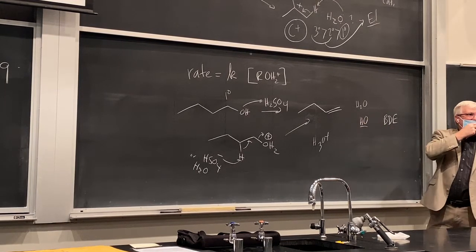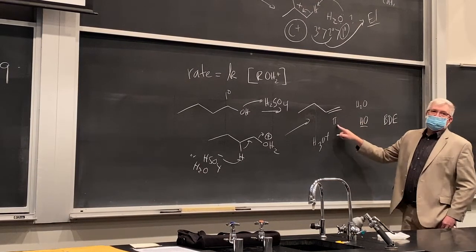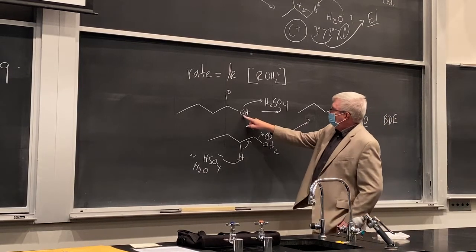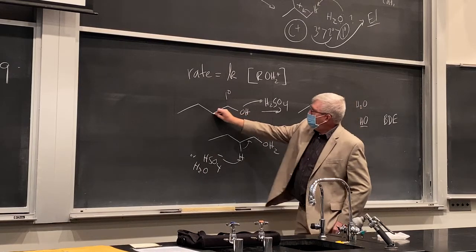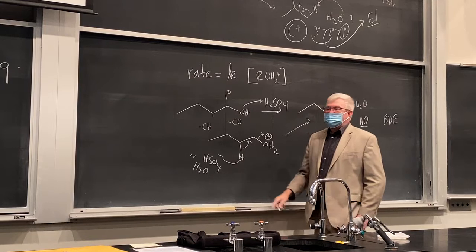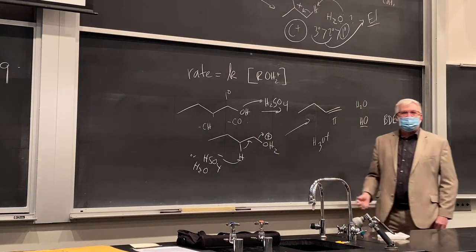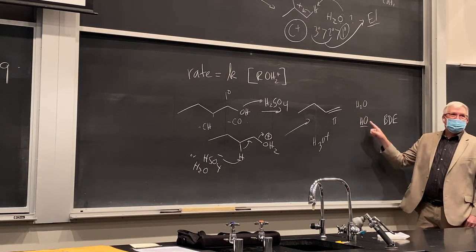So that's making it exothermic. And we're getting a pi bond, which is about 60 kcals per mole. But look, we're breaking what? We're breaking a carbon oxygen bond, and we're breaking a carbon hydrogen bond. Okay. Both of those are very high. Okay. 90 or so kcals per mole. This one's about 60. This one's about 100.